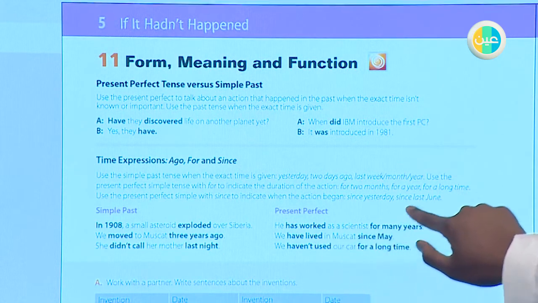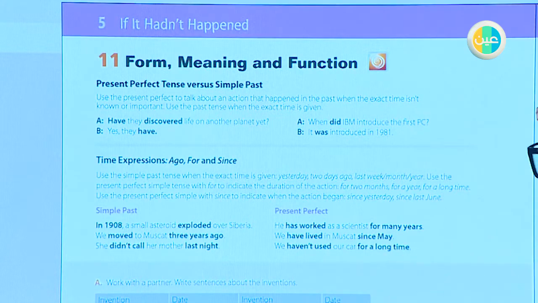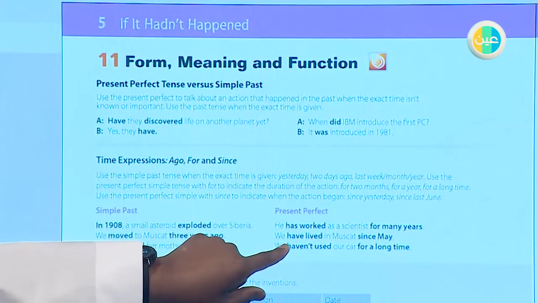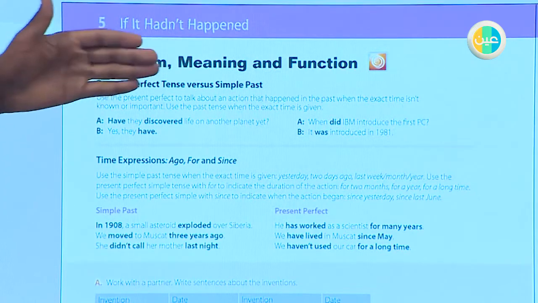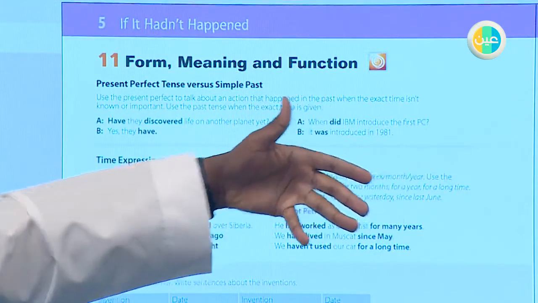In Moscow since May. We haven't used our car for a long time. We want to mention something here, that we can use the negative form of the verb. All verbs here are in the affirmative form, so we can use them in the negative form.